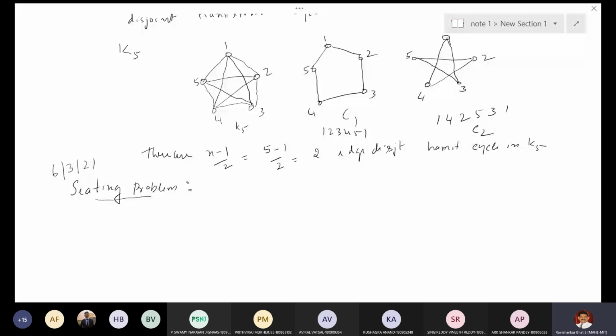So the seating problem, it is again a puzzle.